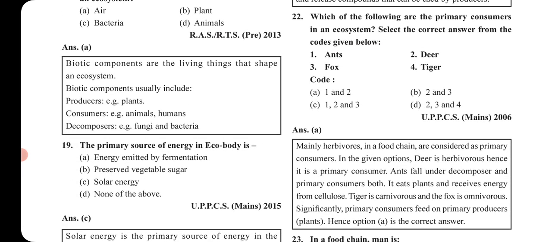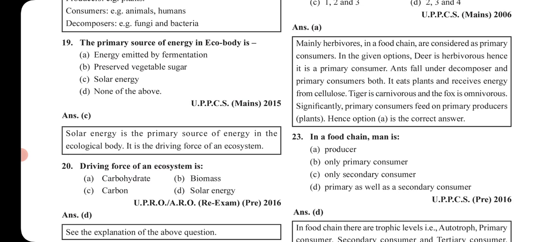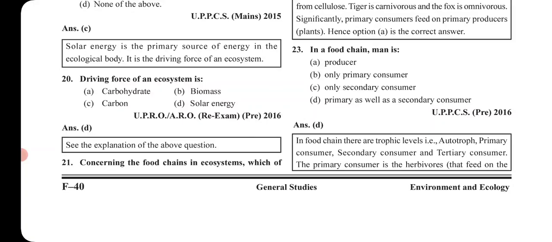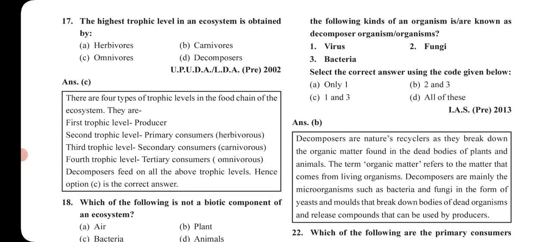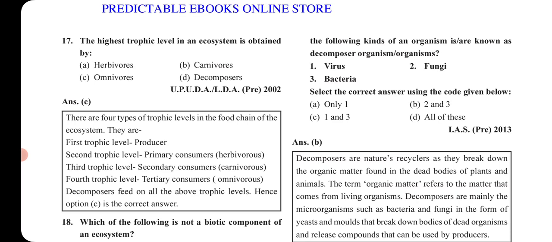Now, next is, the primary source of energy in an ecosystem is solar energy. Okay? Driving force of an ecosystem is the solar energy. Concerning the food chains and ecosystem, which of the following kinds of organisms are known as decomposer organisms? Okay? Virus, fungi, bacteria. So you can see it is fungi and bacteria. The fungi and bacteria are known as decomposers, but virus is not a decomposer.